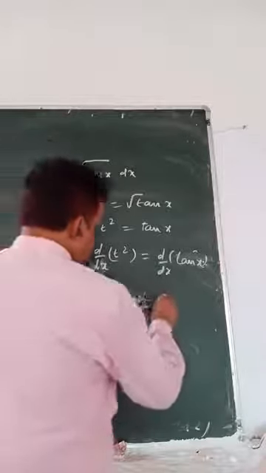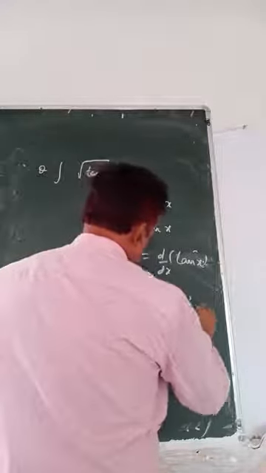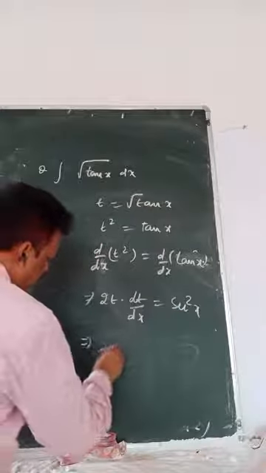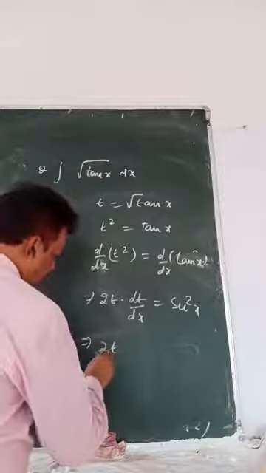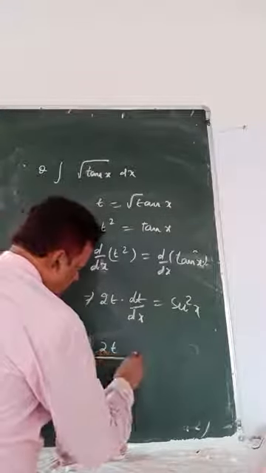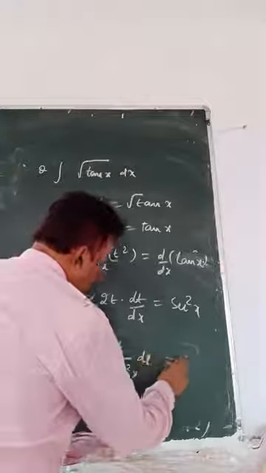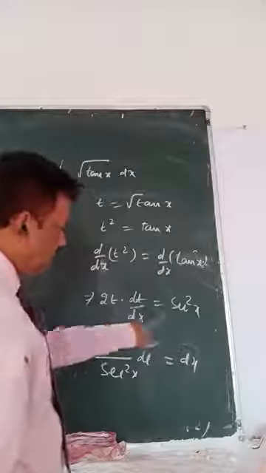So sec square x. So let me simplify this. Implies 2t by sec square x dt equals dx. I have taken dx that side.